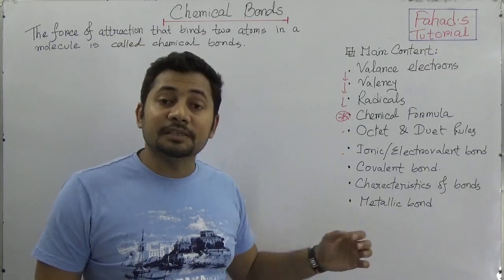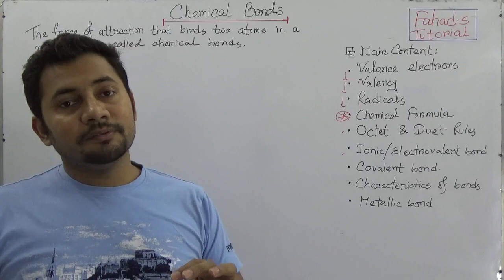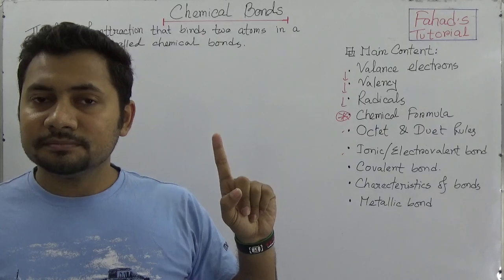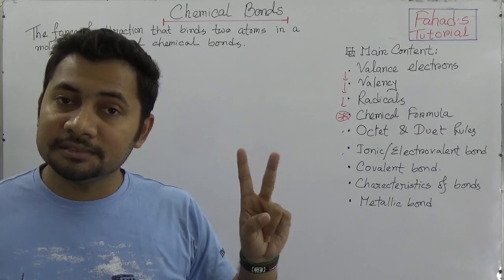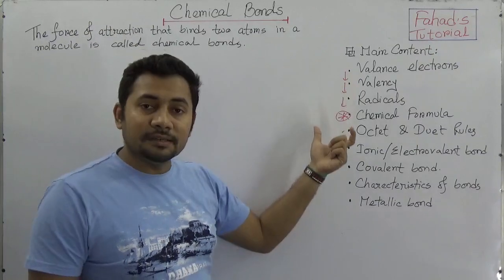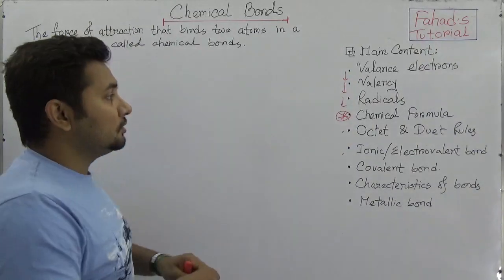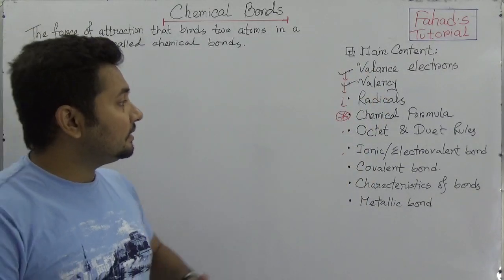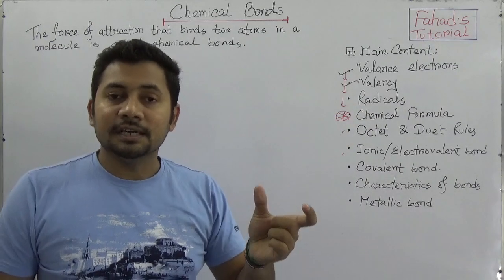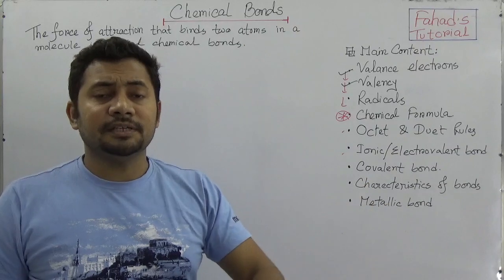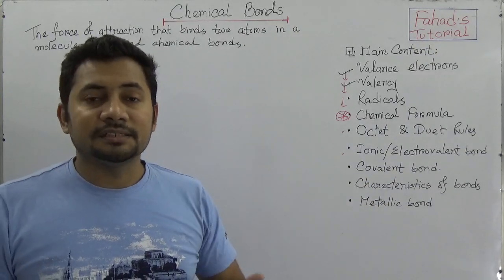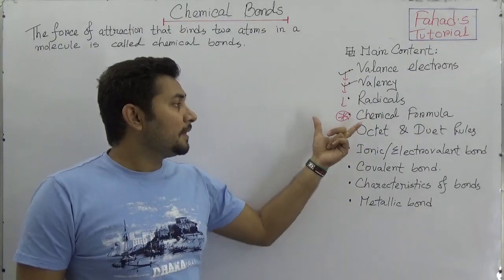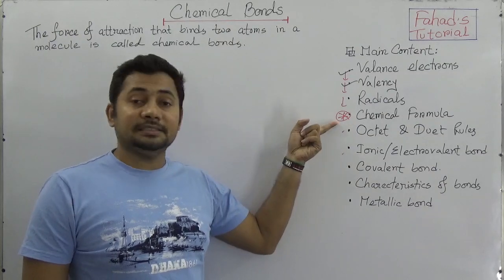And lastly, we need to understand what a metallic bond is. So in this chapter we will focus on three major types of bonds: ionic or electrovalent bond, covalent bond and metallic bond. In this video I shall try to cover the first two topics, valence electrons and valency. Then in the second video I shall discuss radicals. You most probably have heard about ammonium, phosphate, nitrate, sulfate and carbonate. These are radicals. I will explain more about them in different videos. And then of course the chemical formula. This is the basis of this chapter.